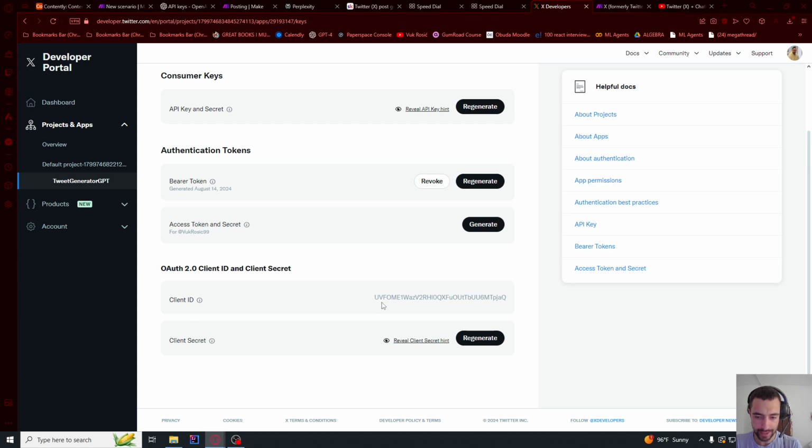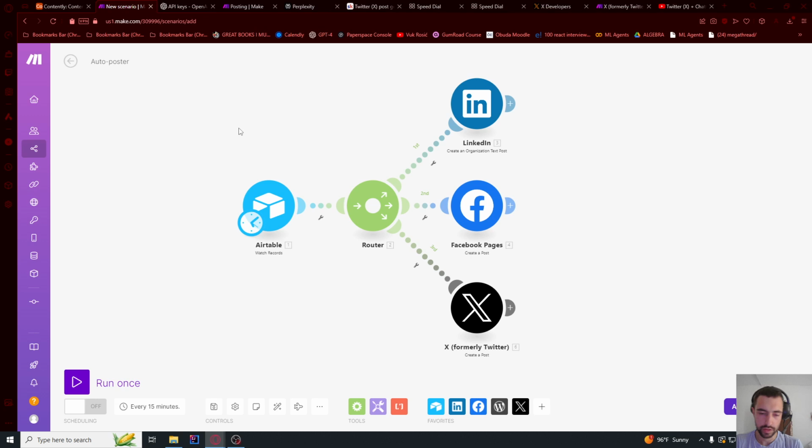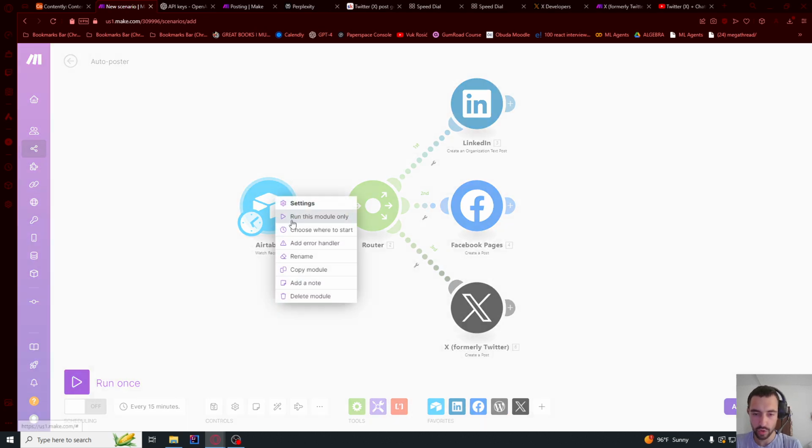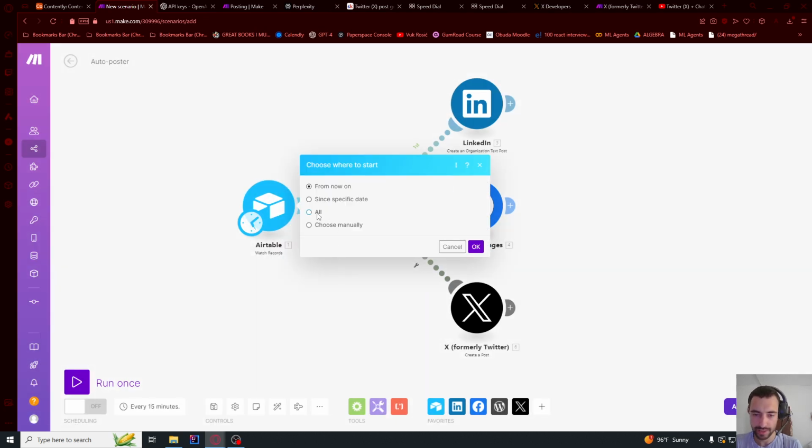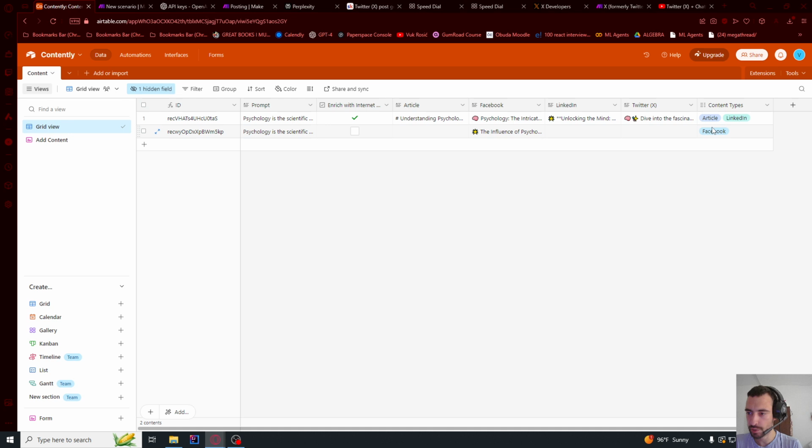And let me see here. So we have this client ID that you will save, and then you need to click here and regenerate if you lost this or if you want to see this again. So let's test this. If I go choose where to start, let's say choose manually, and this one, so here I have only Facebook, and let me also just copy paste this into Twitter. So we make Facebook and Twitter posts, but we don't make article and LinkedIn.